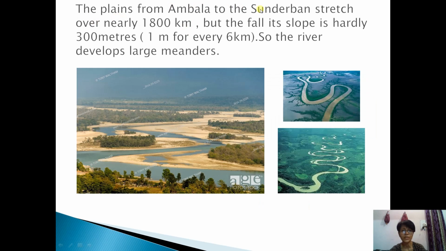The plains from Ambala to the Sundarban stretch over nearly 1800 kilometers, but the fall, its slope, is hardly 300 meters, 1 meter for every 6 kilometers. So the river develops large meanders.